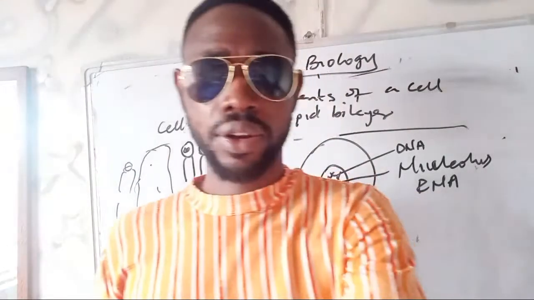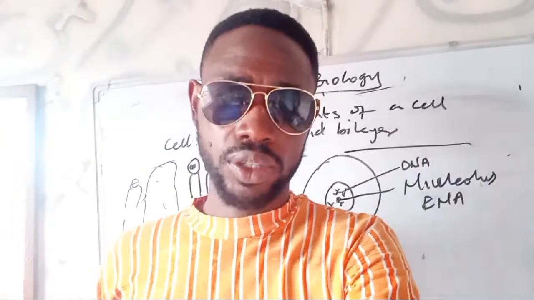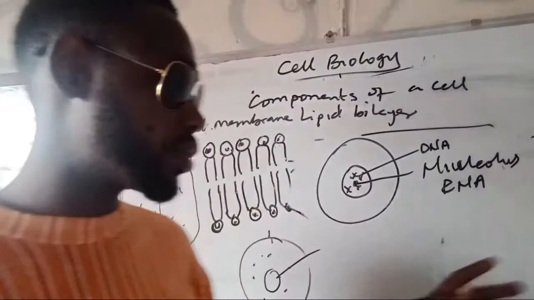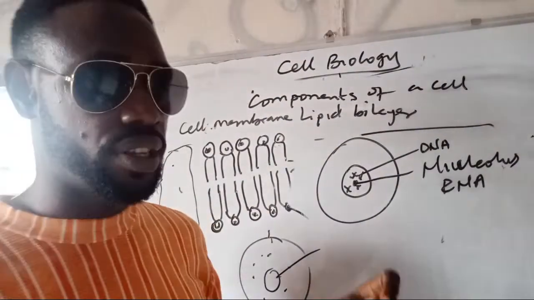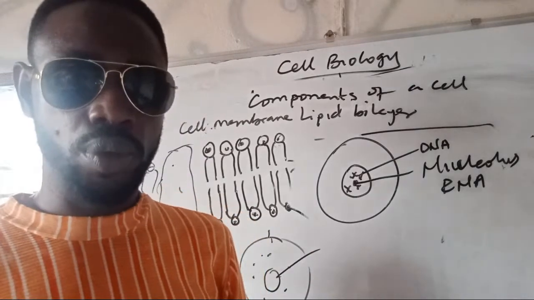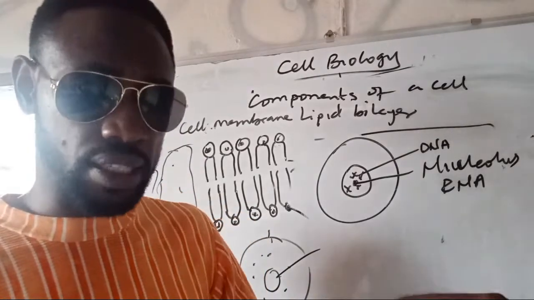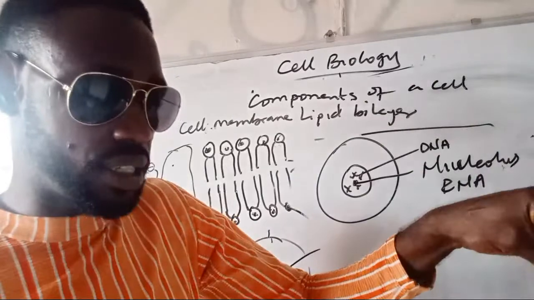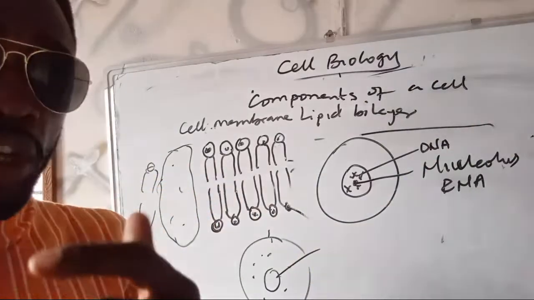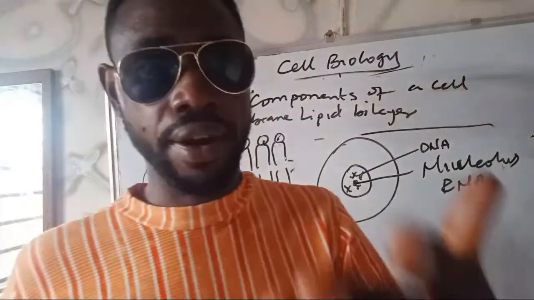Then we take a look at another organelle that is very important, the mitochondrion. The mitochondrion is the powerhouse of a cell. It is a sausage-shaped structure made of the cristae, the inside part, and the outside part. The inner part is the cristae, but the major function of the mitochondria is to support cellular respiration.